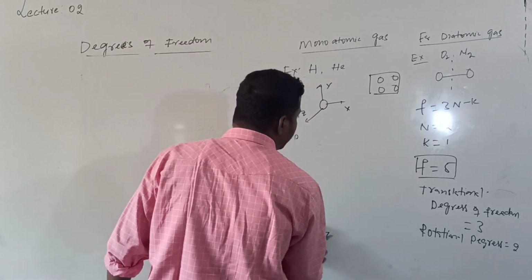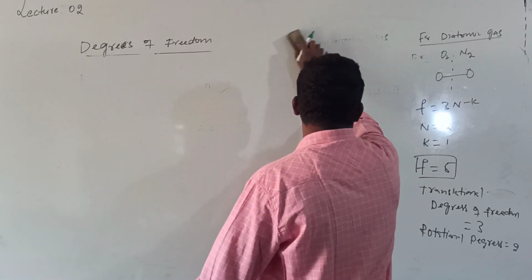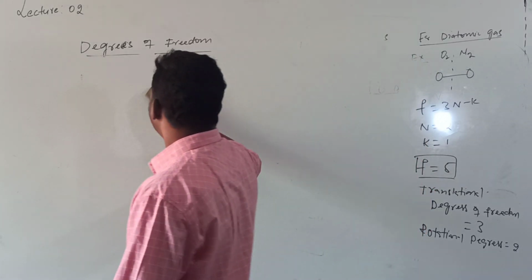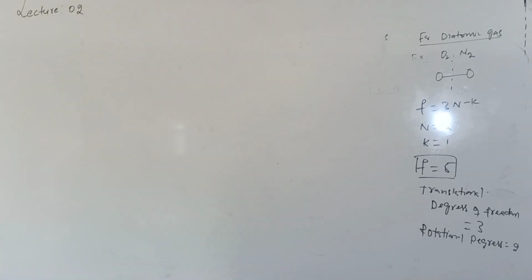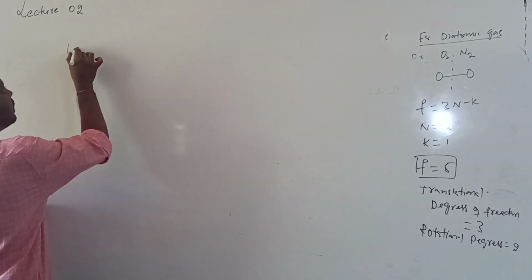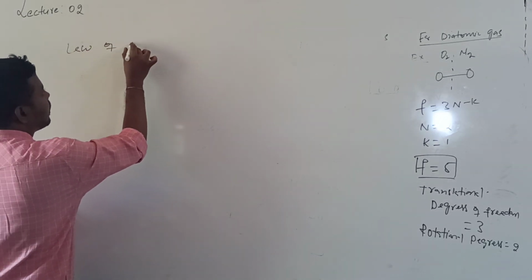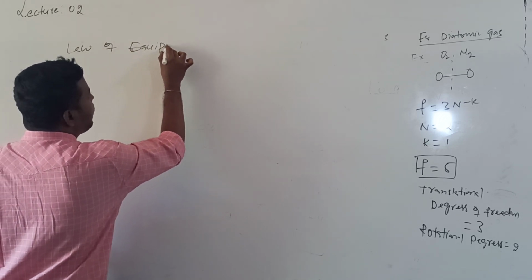That is given by one law. The law is called the law of equipartition of energy. It's a very important law.